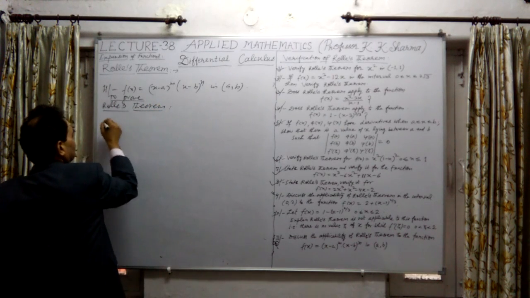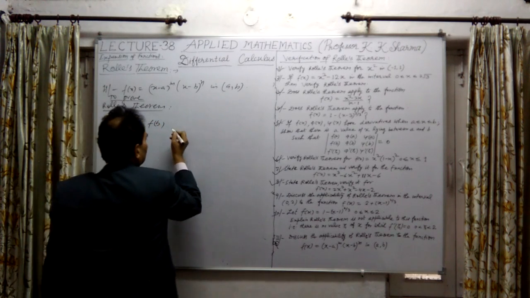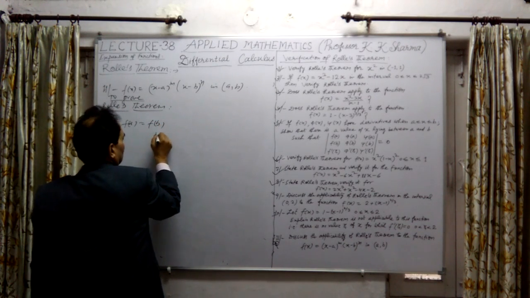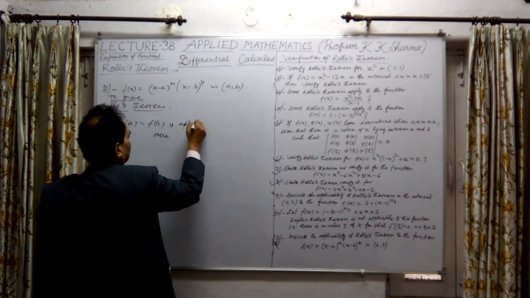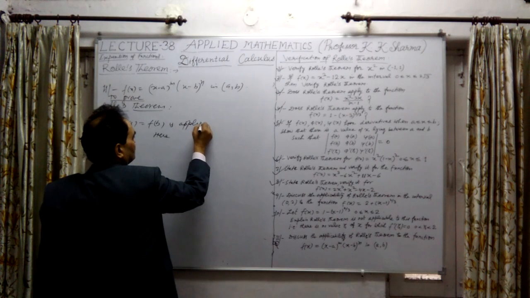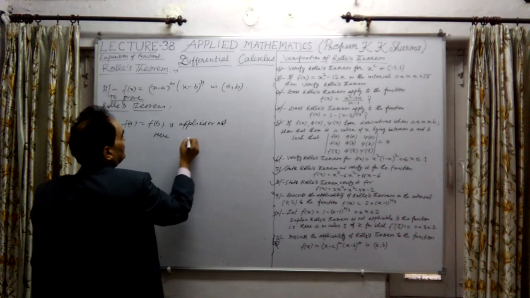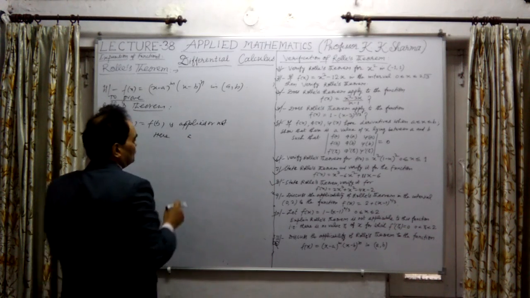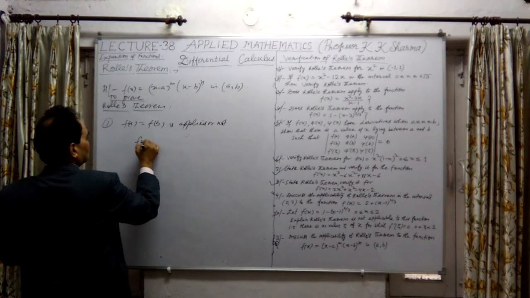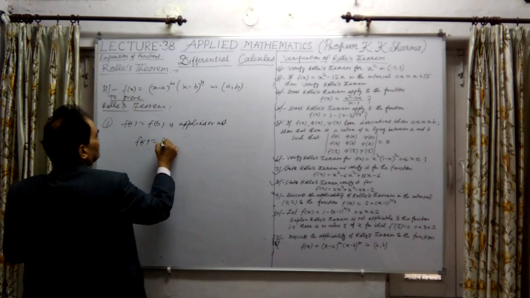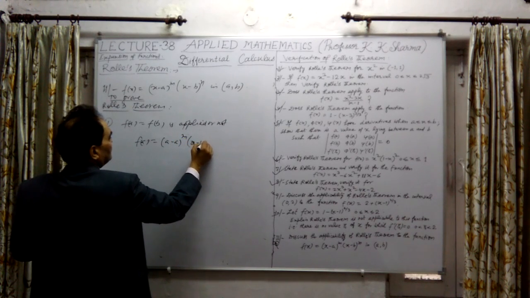First condition is f(a) is equal to f(b). Let me check whether this applies or not. f(a) is equal to (a minus a) whole power m into (a minus b) whole power n.